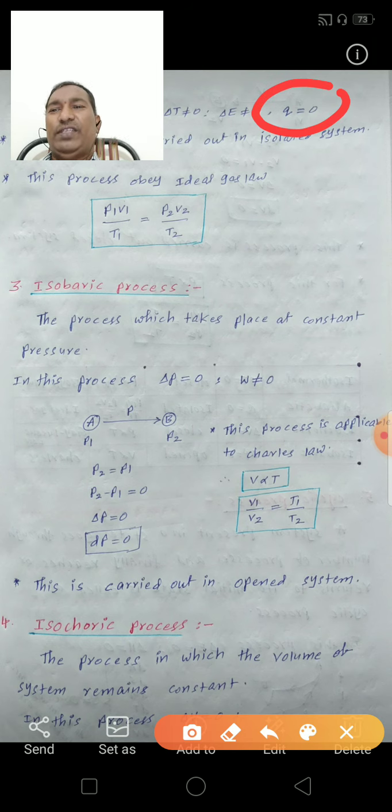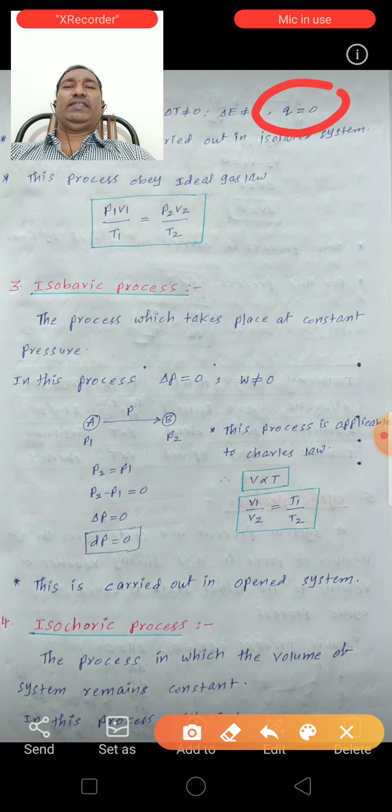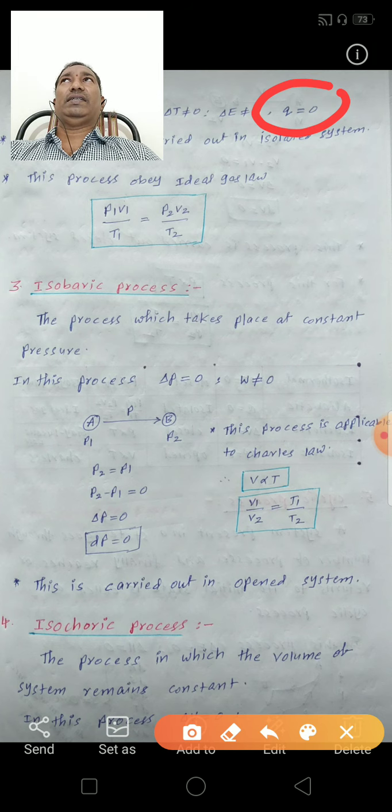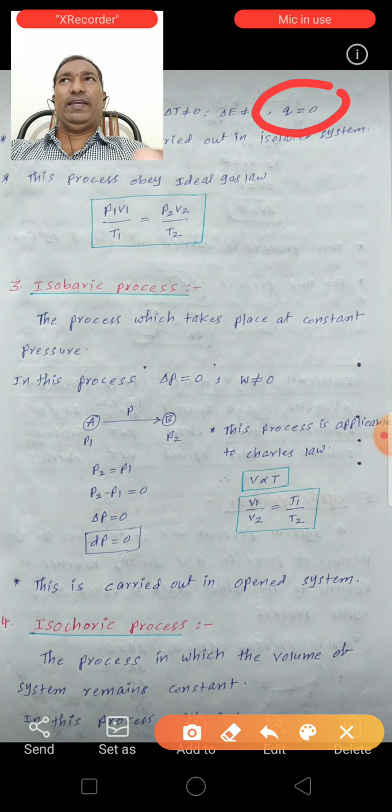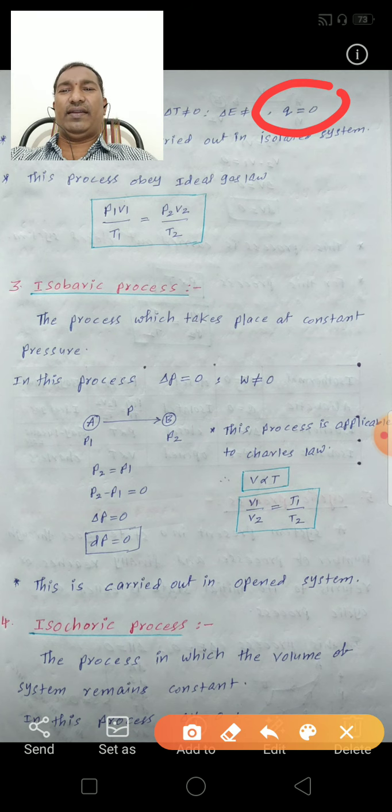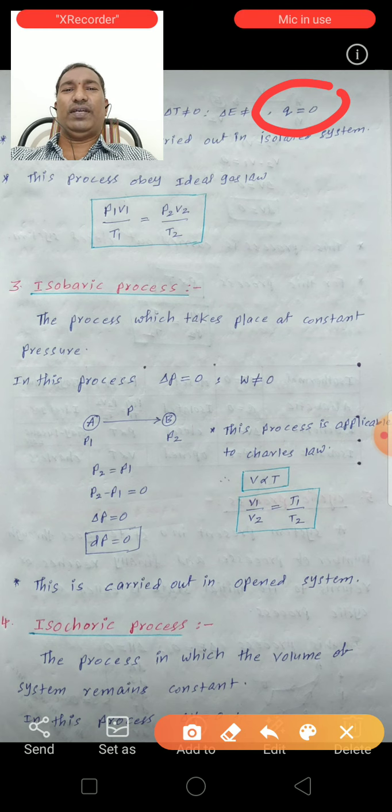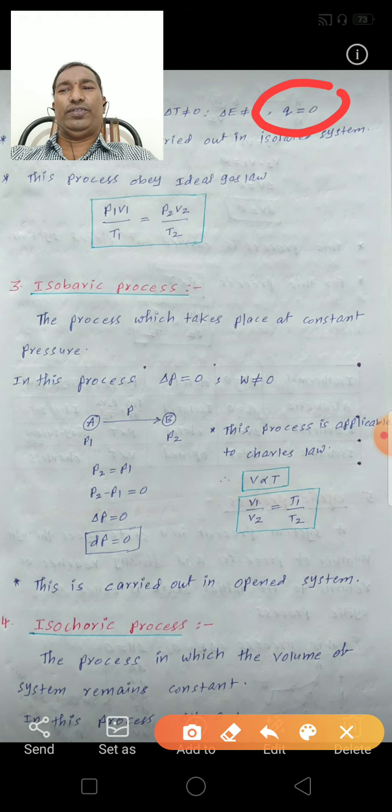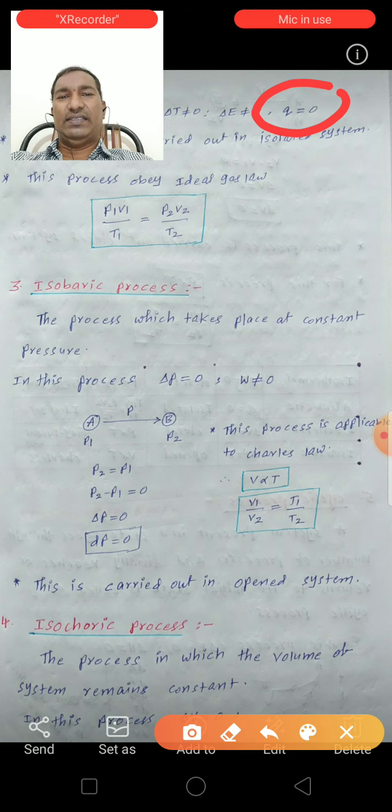This process is carried out in an isolated system. An isolated system means the system cannot transfer heat and matter between the system and surroundings. So here also Q is equal to 0.